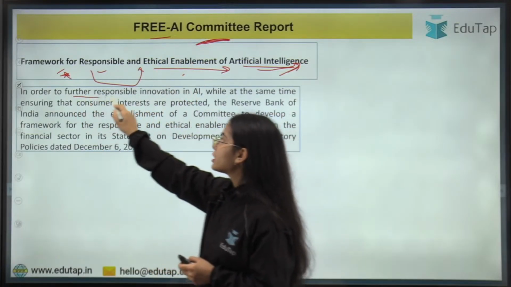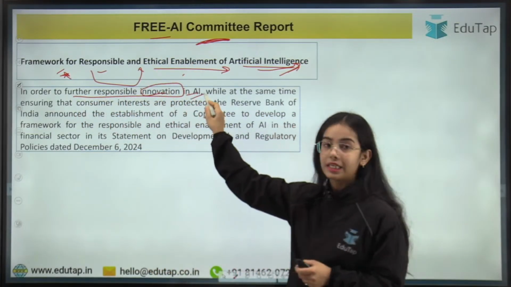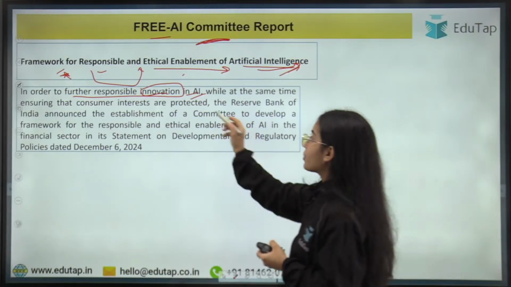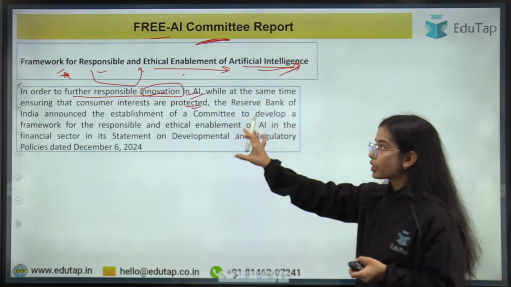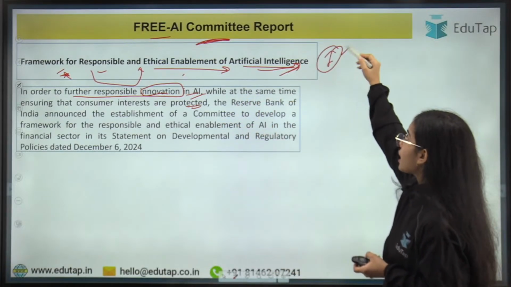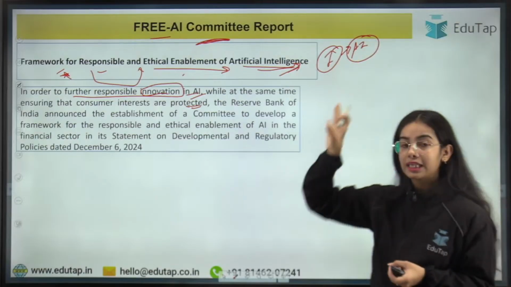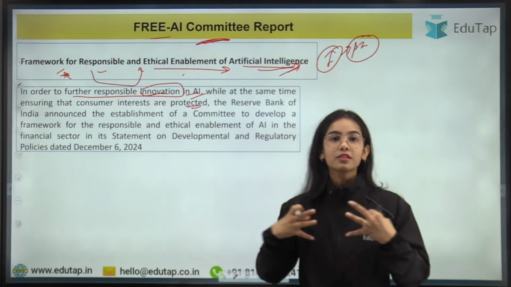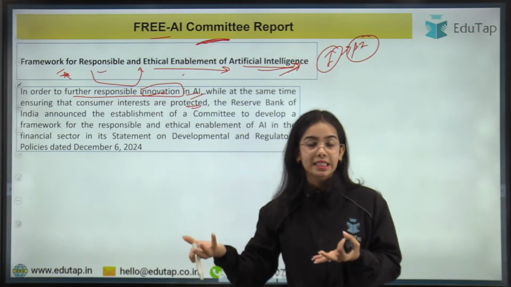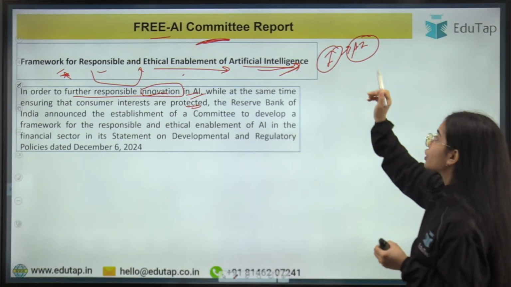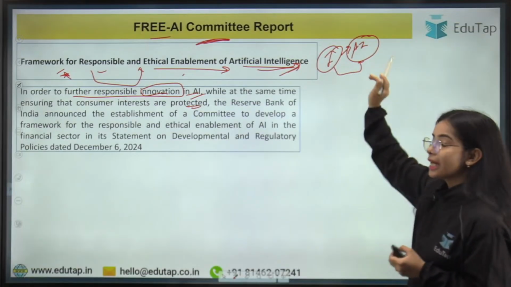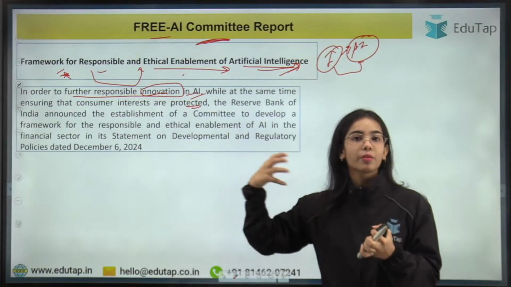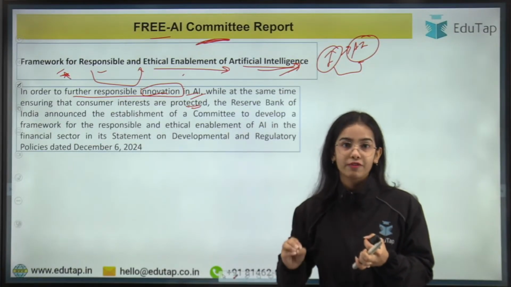So in order to further responsible innovation in artificial intelligence, while at the same time ensuring that the consumer interests are protected. That means the RBI wanted innovation to happen in artificial intelligence, because it can further financial inclusion in the country and the development of the financial sector. So the RBI wants innovation in artificial intelligence that can boost the financial sector in our country, that can make the processes faster as well as cost efficient, okay?